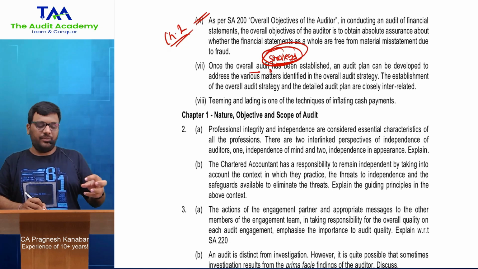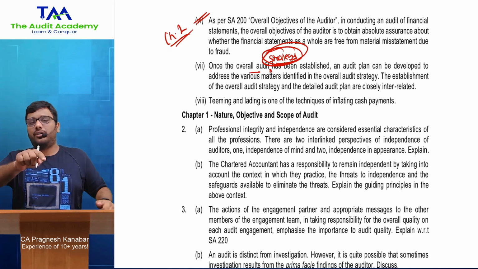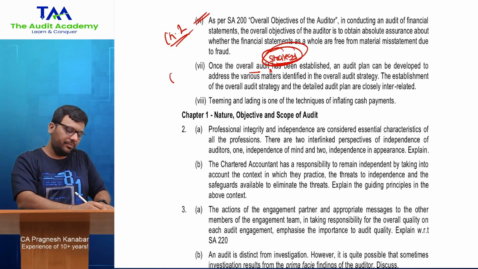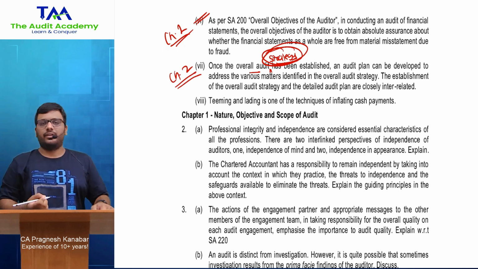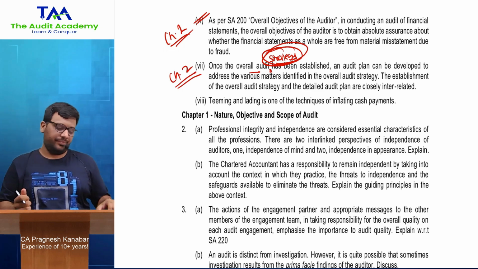ओके, सो first impression देख के जिसको बच्चे को concept अच्छे से पता है वो तो बोलेगा कि भाई तो incorrect है. Overall audit has been established, कोई line ही नहीं है. Overall audit strategy has been established, ये line आप confirm भी कर सकते हो chapter 2 के अंदर से. ये थोड़ा clerical human errors हुए ICAI से, सबसे होते हैं.